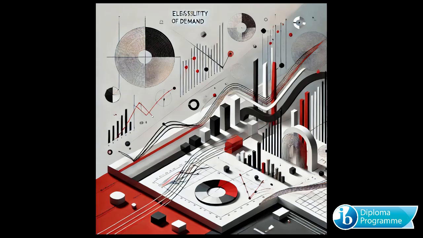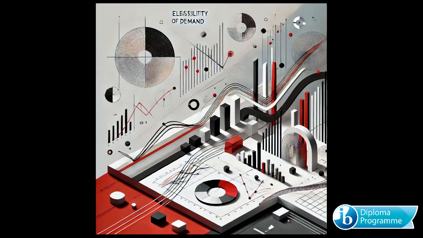To see elasticity in action, imagine another scenario. Across town, a gas station raises its fuel prices. Unlike Mia, most drivers don't have an immediate substitute for gasoline. They still need to get to work, drop their kids off at school, and run errands. In this case, demand for fuel is relatively inelastic. Even with higher prices, people continue to purchase it because it's a necessity with few alternatives.